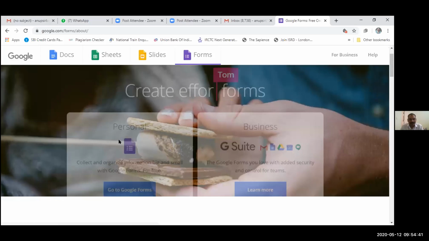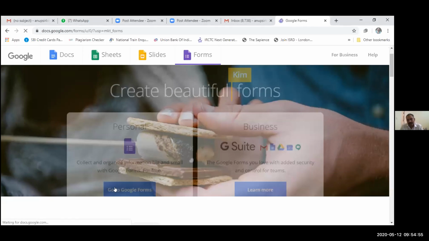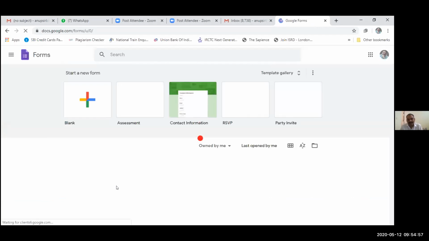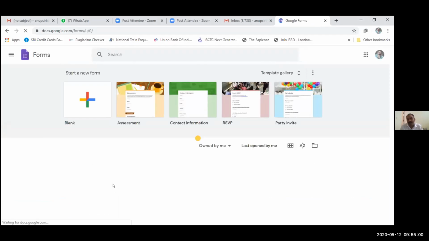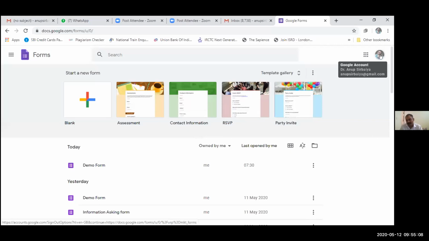There are two different types of forms. The very first is personal, and the second one is for business purposes. As this is a personal form, I will click on personal and go to the Google form. So this is the first way by which we can directly go to the form. As I have a Gmail account, provided by Google free of charge, all the data gathered will go to Google Drive directly. We don't have to save this.